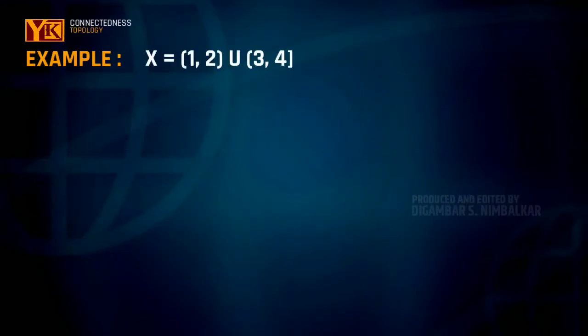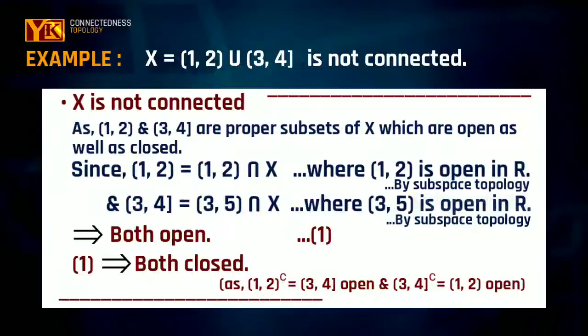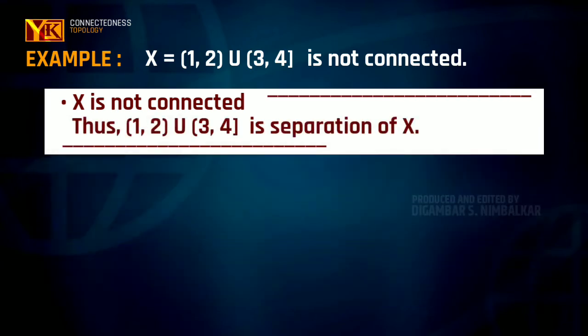For example, if we have X is equal to open interval (1, 2) union (3, 4], then this space is not connected, as we have the open interval (1, 2) is a proper subset of topological space X which is open as well as closed in X. Similarly, the interval (2, 4] is also a proper subset of X which is open as well as closed in X. So thus, by the definition above, space X will not be connected, as we found two disjoint non-empty proper subsets U and V of X such that U union V is equal to X. That is a separation of space X, and thus X is not a connected space.